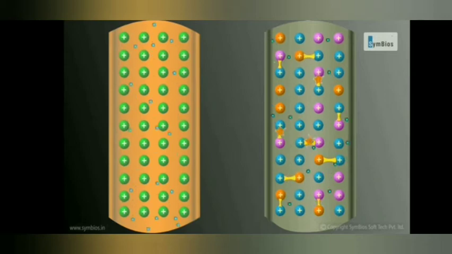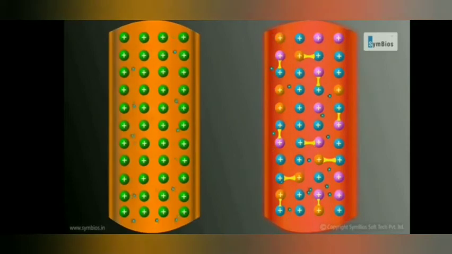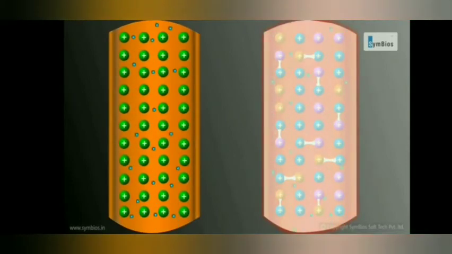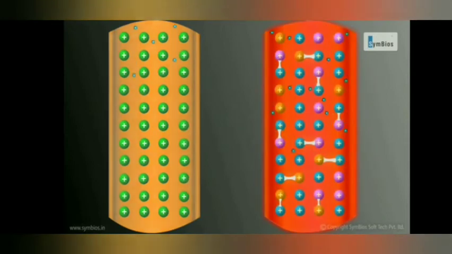That is indicated by the color red. Children, in nichrome, the collision is more. The material gets heated at a higher rate. That is indicated by red color. When we compare to copper, it gets less heated. That is indicated by the orange color. This effect is called the heating effect of electric current.